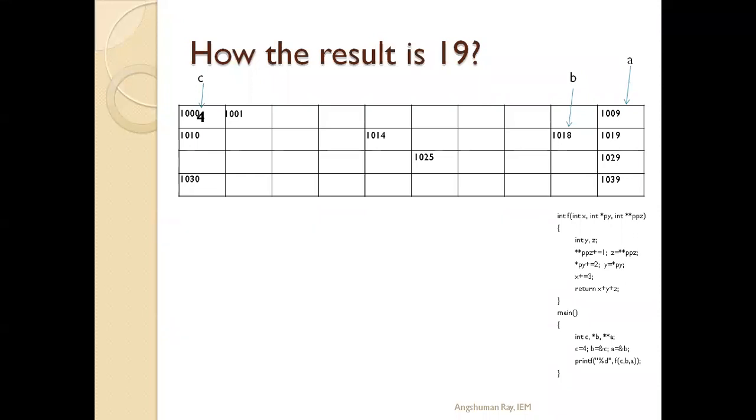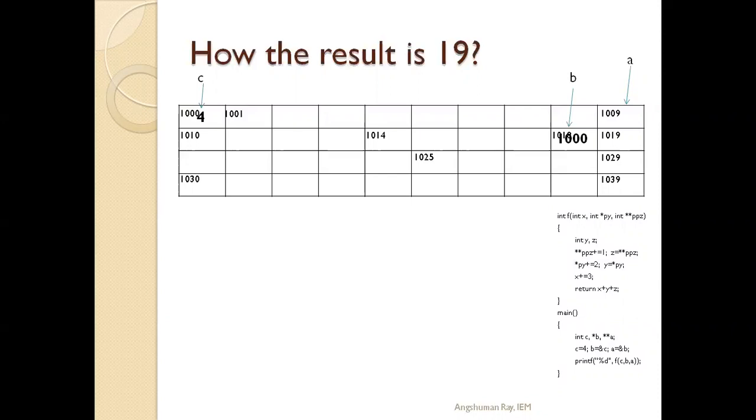Now it is told that B equals ampersand C. That means B will store the address of C. What is the base address of C? That is 1000. So B will store 1000, the address of C. That means this 1000 will be stored at the 1018 memory location, which is the address of B. So at B, 1000 is stored.